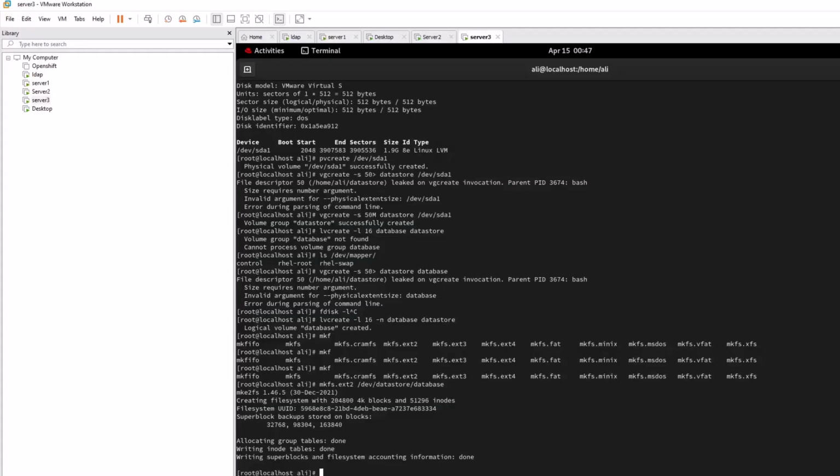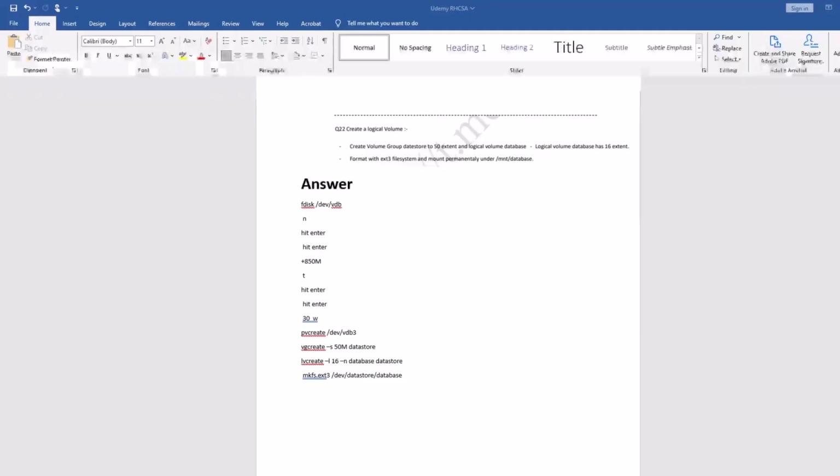Okay, this is your last question. In this question, let me show you how you can do it. In this question, they give you a new word called extent. You can read about it on the internet. What is an extent? So 50 extents, and then you have to do 60 extents, right? So it's roughly, I think, 800, if you multiply both of these.